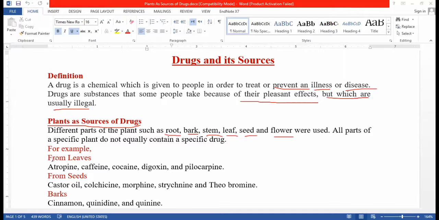For example, from leaves: atropine, caffeine, cocaine, digoxin, pilocarpine. These are the different drugs obtained from the leaves of plants. From seeds: castor oil, colchicine, morphine, strychnine, theobromine are extracted from the seeds of different plants.